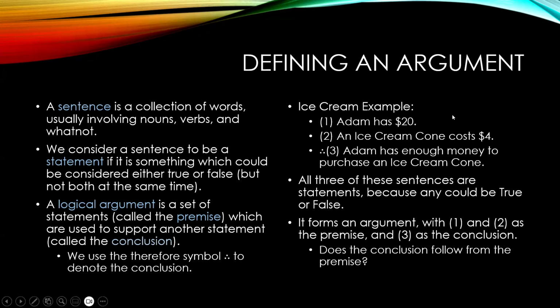And so here's a simple example. Ice cream example. Adam has $20. An ice cream cone costs $4. Therefore, Adam has enough money to purchase an ice cream cone. All 3 of these sentences are statements because they could be true, they could be false. It forms an argument with 1 and 2 as the premise and 3 as the conclusion. And so now the question becomes, does the conclusion follow from the premise? It sure seems to, but let's see if we can try to understand what that would mean.